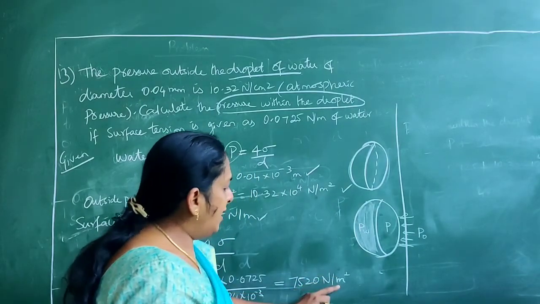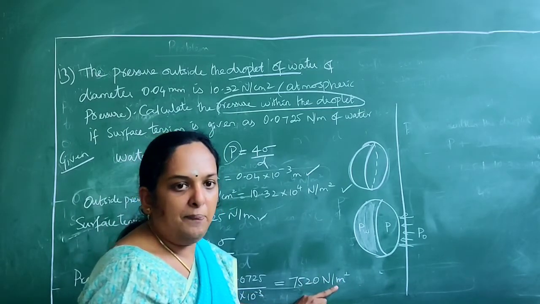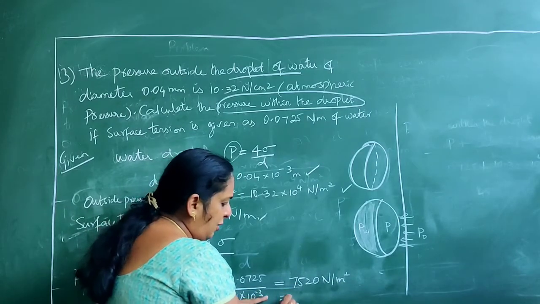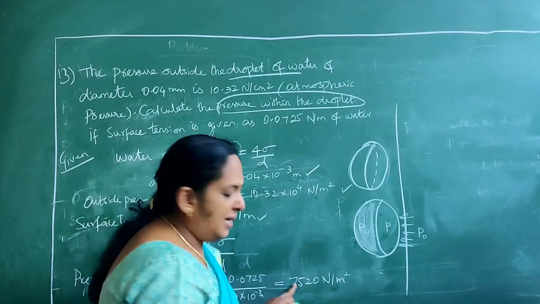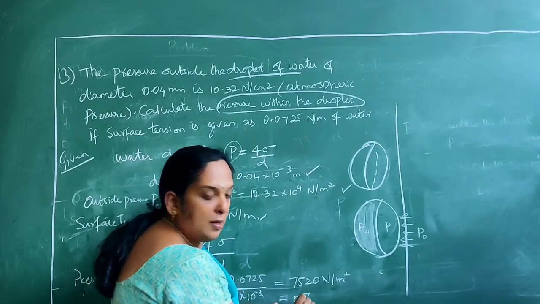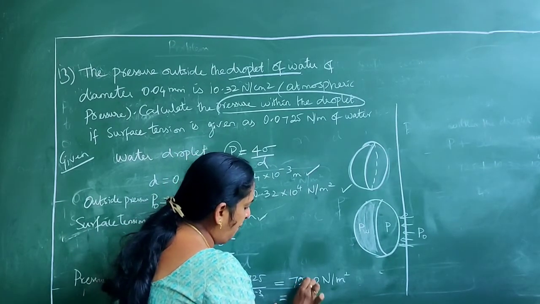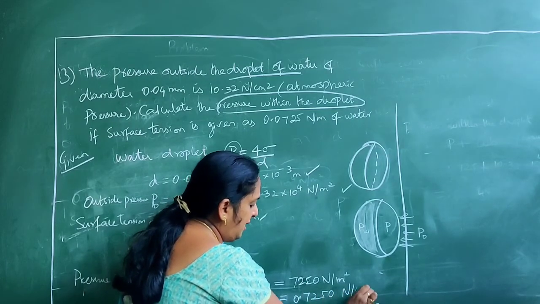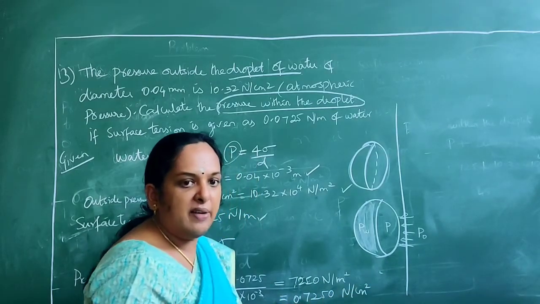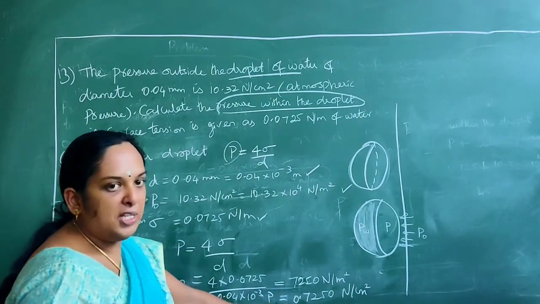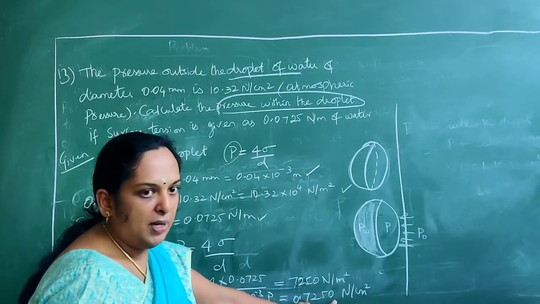You can convert this into centimeter square or keep it as such. Just for easy calculation, I am converting this into centimeter square. So it is 0.7250 Newton per centimeter square. So this is the value of your pressure. P is 0.7250 Newton per centimeter square.